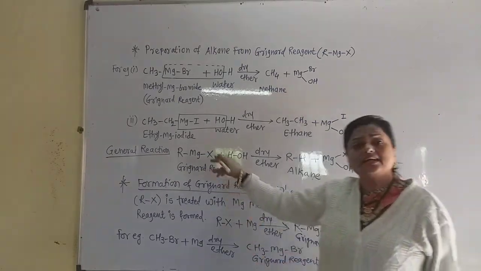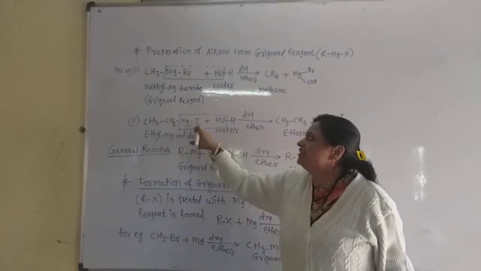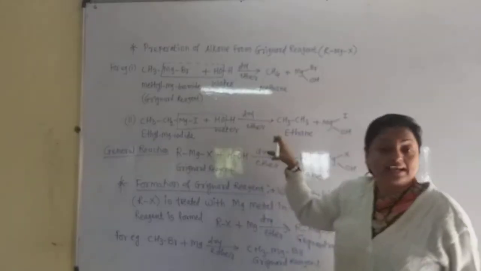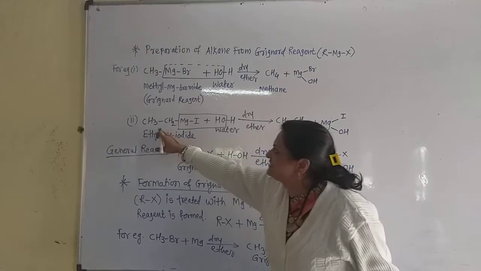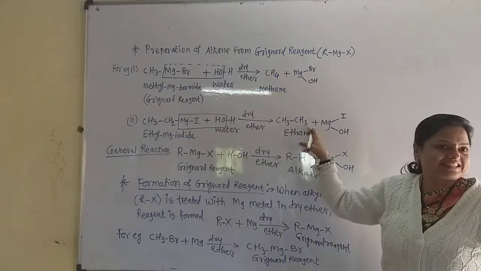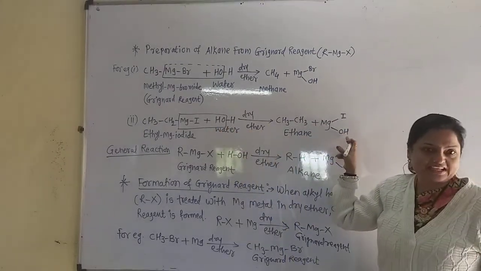Now take another Grignard reagent, ethyl magnesium iodide. When it reacts with water in the presence of dry ether, there is formation of ethane. This CH3CH2 and this H form CH3CH3, that is the ethane, and MgIOH is the byproduct.